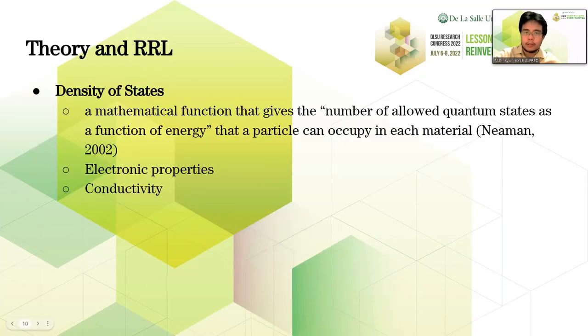The first parameter to be derived is the density of states. It's a mathematical function that gives the number of allowed quantum states as a function of energy that a particle can occupy in each material. It could predict the electronic properties of a material. It could also determine if the material is metallic, semiconducting, or insulating.